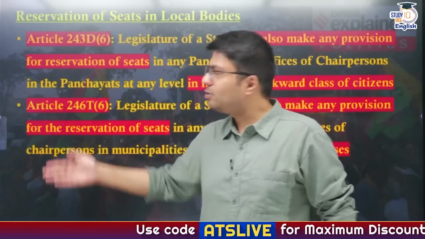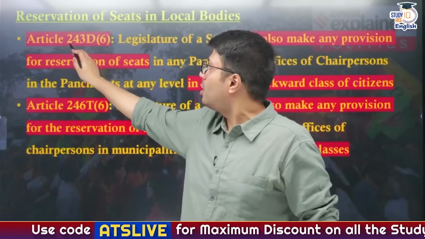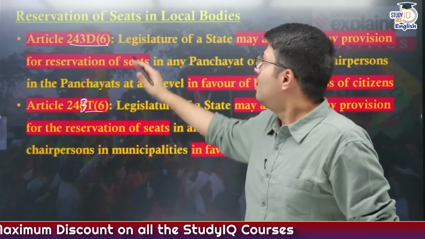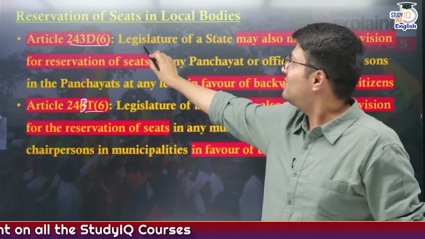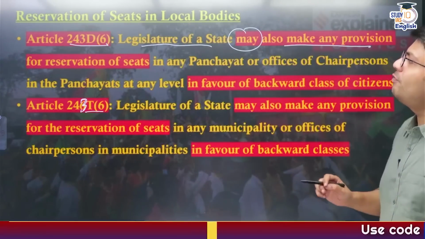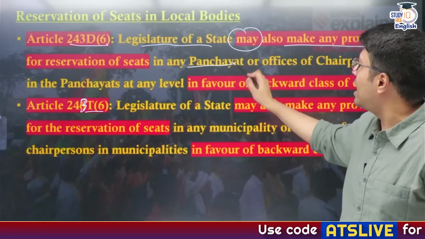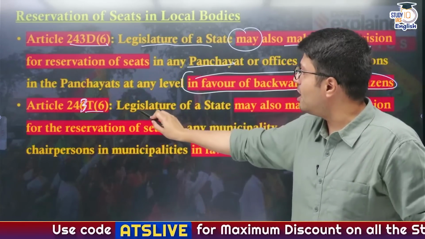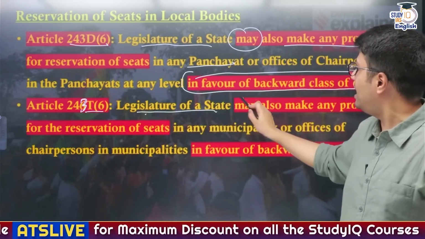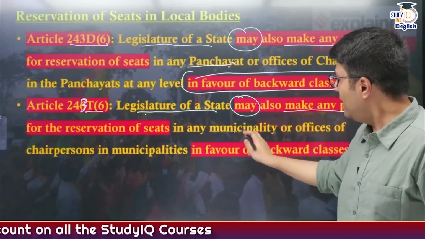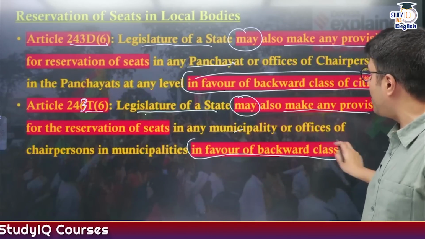And this you can see is very much apparent from Article 243D(6) and 243T(6), because 243D(6) says the legislature of a state may also make any provision for reservation of seats in any panchayat in favor of backward classes of citizens. Similarly, for urban local bodies also, the legislature of a state may also make any provision of reservation in any municipality in favor of backward classes.